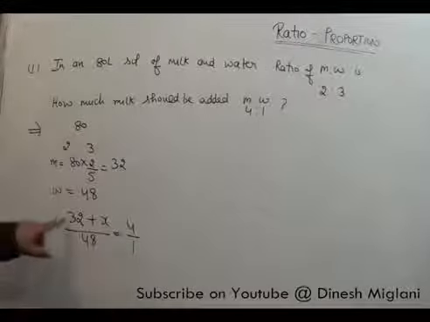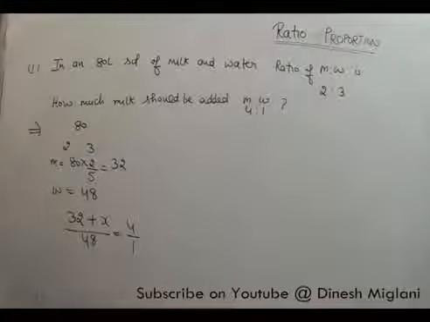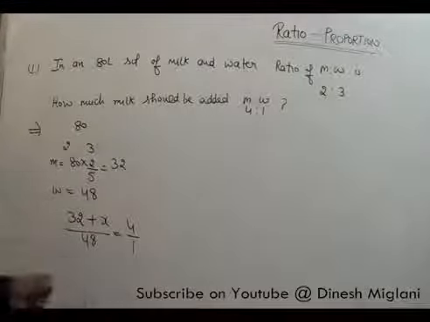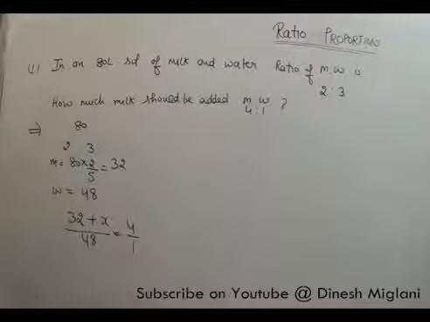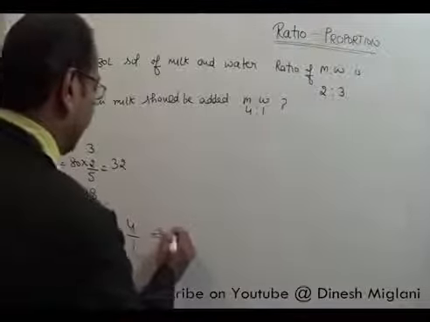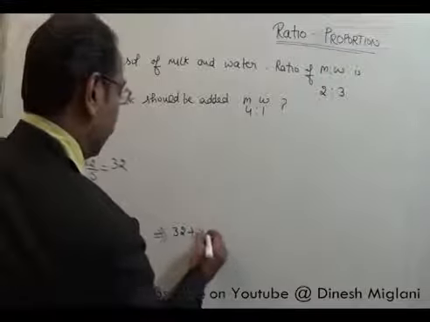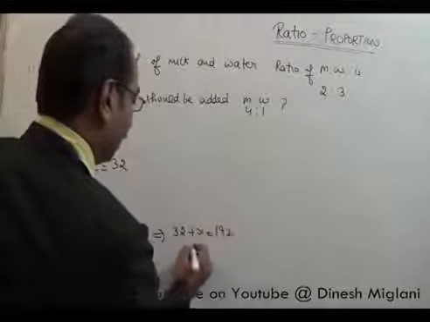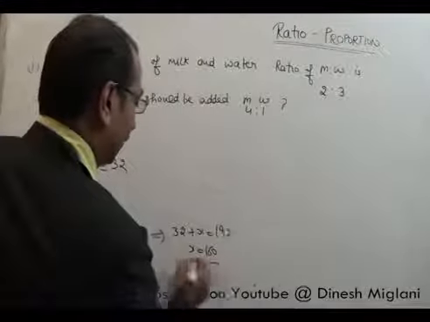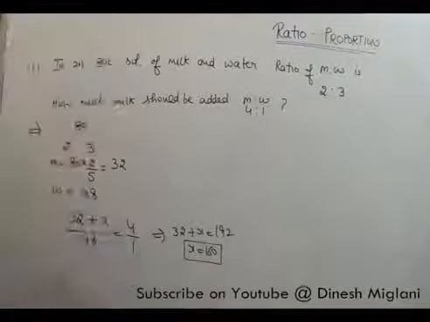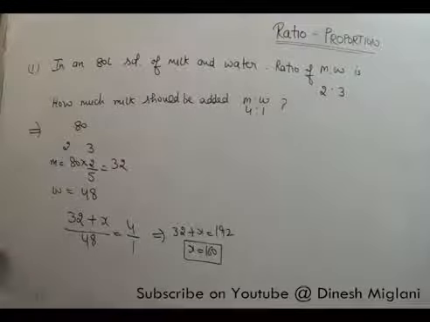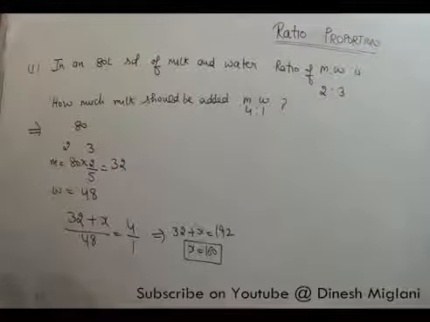Now milk is 32 and water is 48. It is given that milk should be added, so I will add milk inside it. 32 plus x upon 48, I have to find x, cross multiply. 32 plus x equal to 192 and x is equal to 160. Now the answer is 160 liters of milk should be added so that the ratio becomes 4:1.